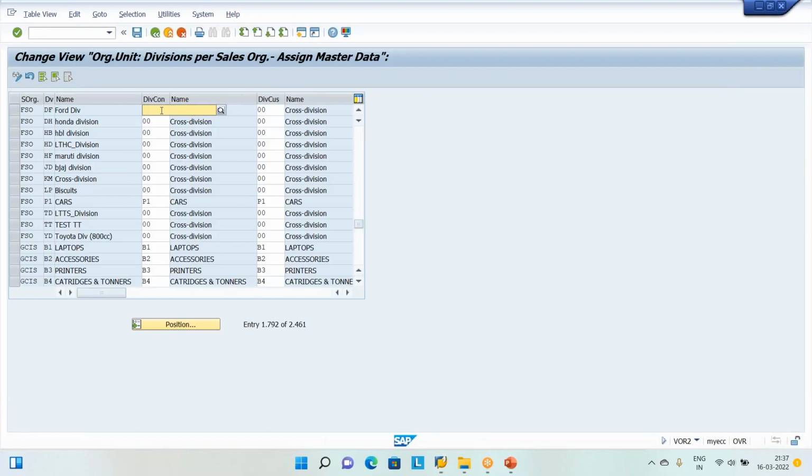Our division for this one is DF only. Like that, we are going to set our division for pricing purpose and other things. Click save. Why do we have to create this?